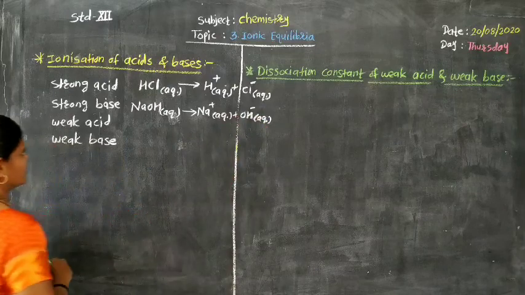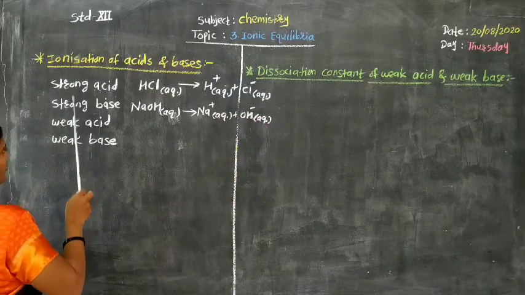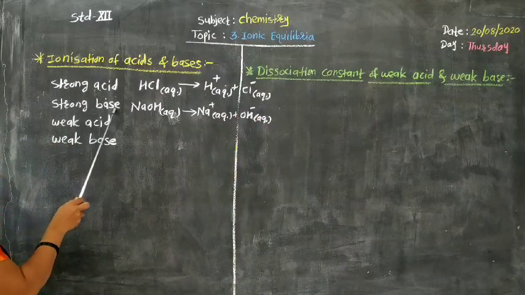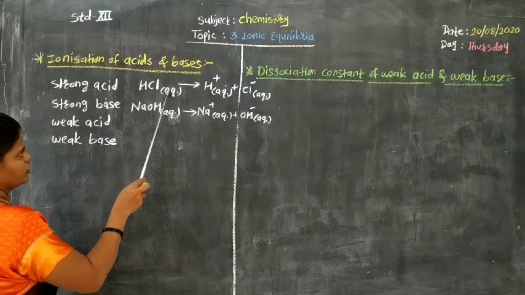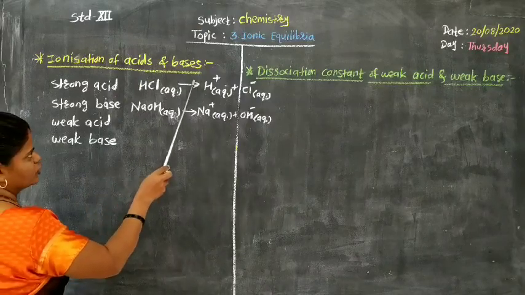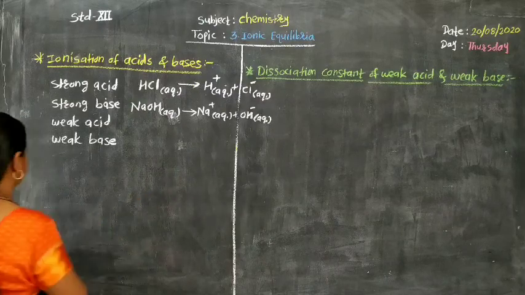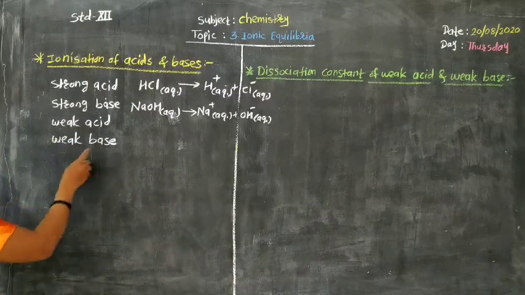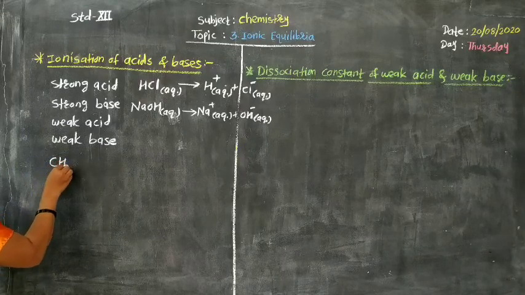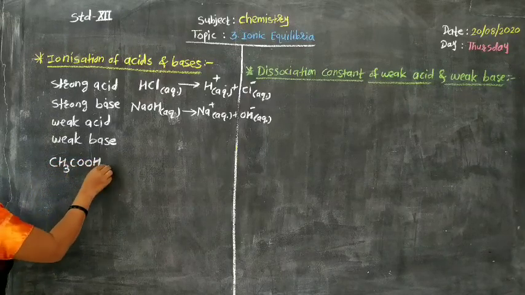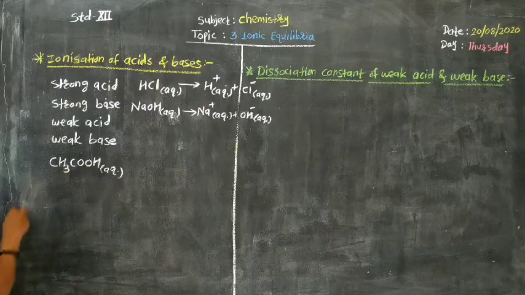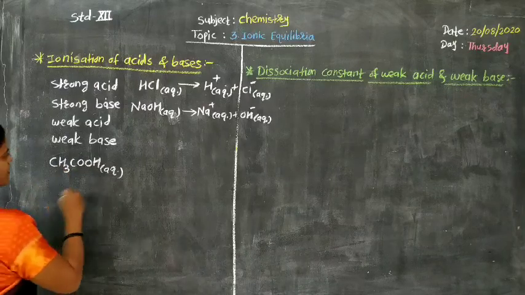Now what is the difference? Strong electrolytes, either strong acid or strong base, their dissociation in aqueous medium is always shown by single headed arrow. Weak acid and weak base. Let us consider one example, CH3COOH in aqueous medium. It is acetic acid, a weak acid.